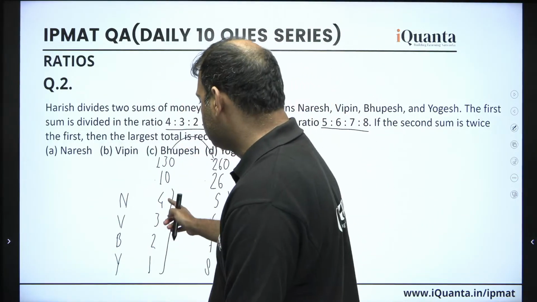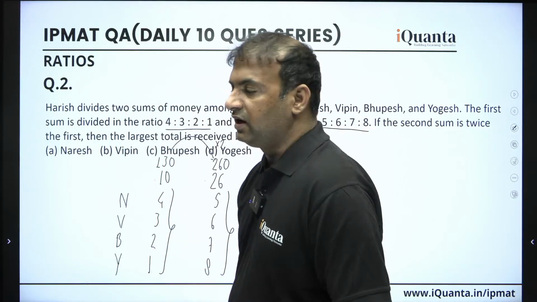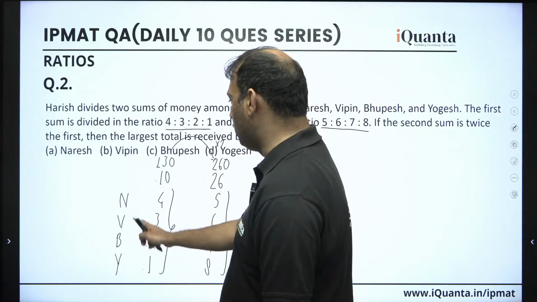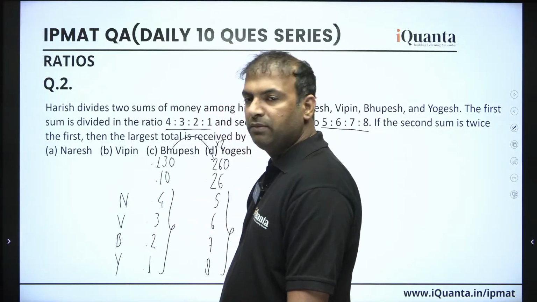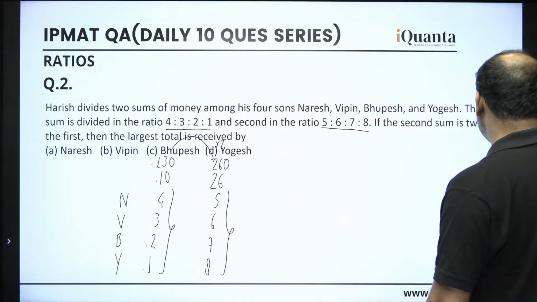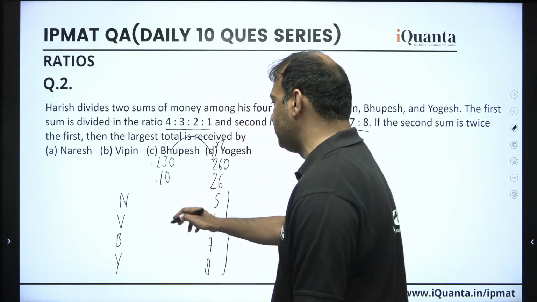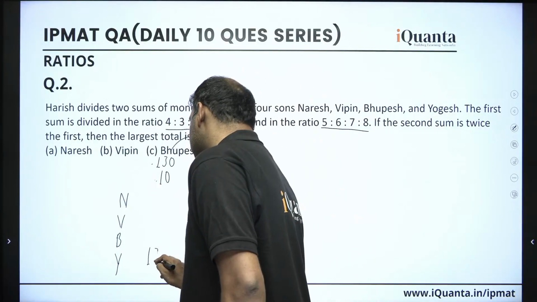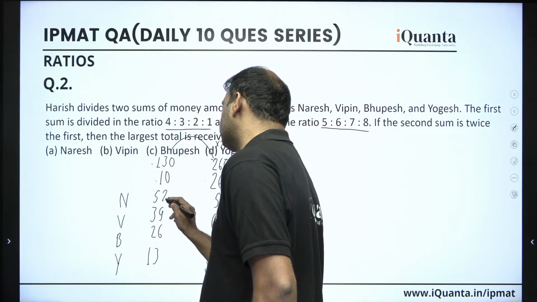Now we just have to distribute the money among all four sons in the same way. If this was 10, these were 4, 3, 2 and 1. But now this is 130, which is 13 times, so all of these must be multiplied by 13. Simple, right? So we can say what these values should be. That was 1, so this should be 13.